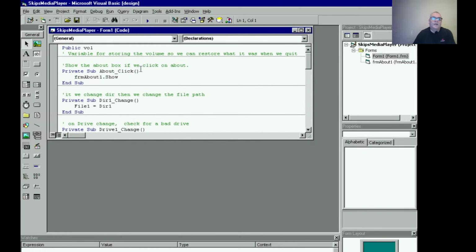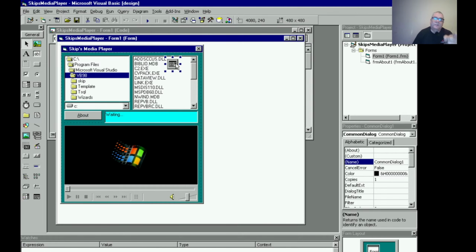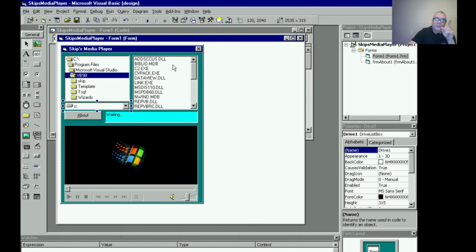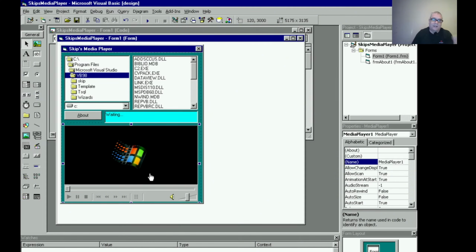So let's go ahead and run the software, but let me show you one more thing. On our form, we have a drive control, a directory control, and a file control. Oh, this is why that thing crashed when I did it in Windows 11. I need to delete that. That doesn't need to be here. That was the reason why it was crashing. Okay, so we don't need that. I got rid of it. But notice here, this media player is the older one for Win98 because I'm in Windows 98 right now. Okay, so let's go ahead and run it.